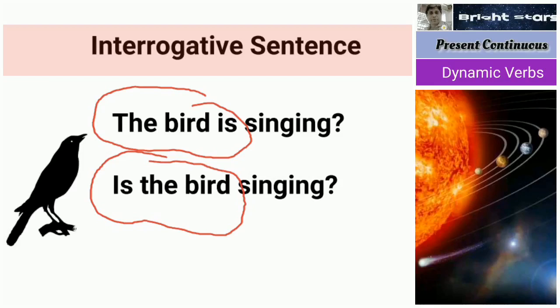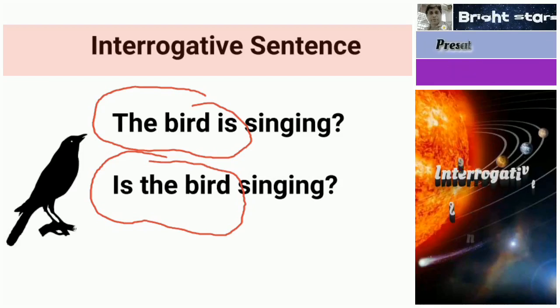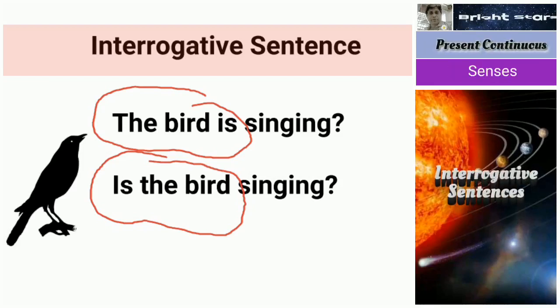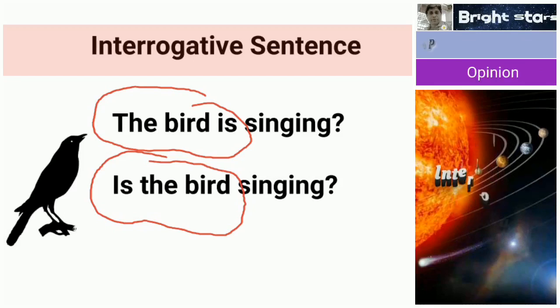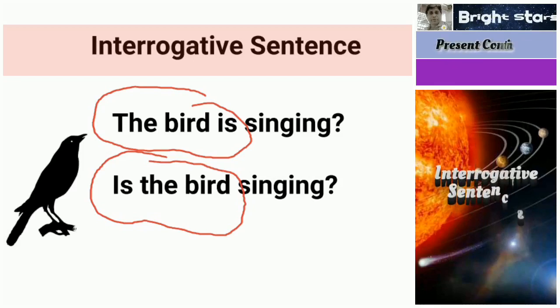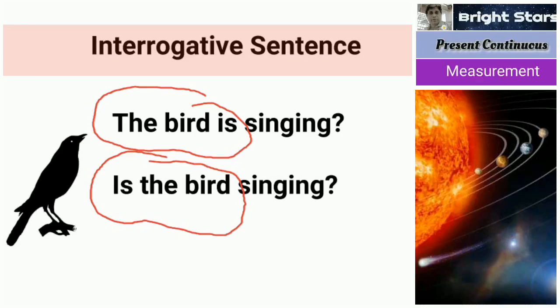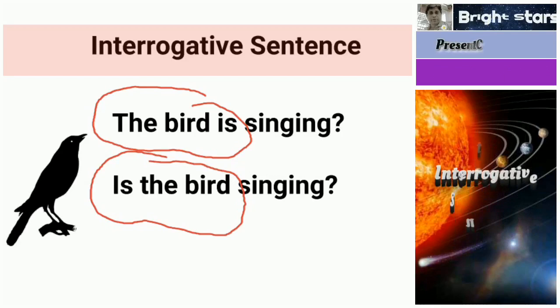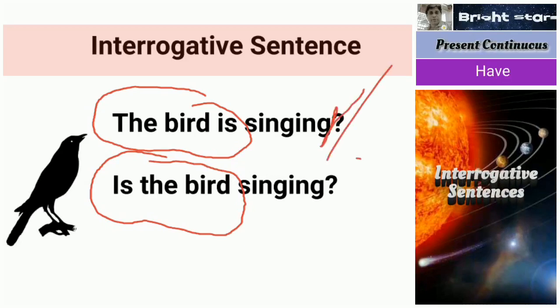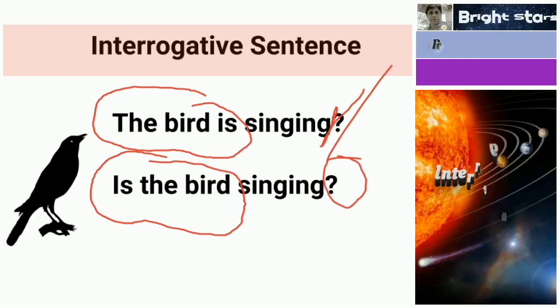Here the first letter T is capital, but in the next sentence capital T has become small t, because that is not the first letter of the sentence. But here, the first letter I of is has got a capital. So at the end here, we have to add an interrogative mark or symbol.